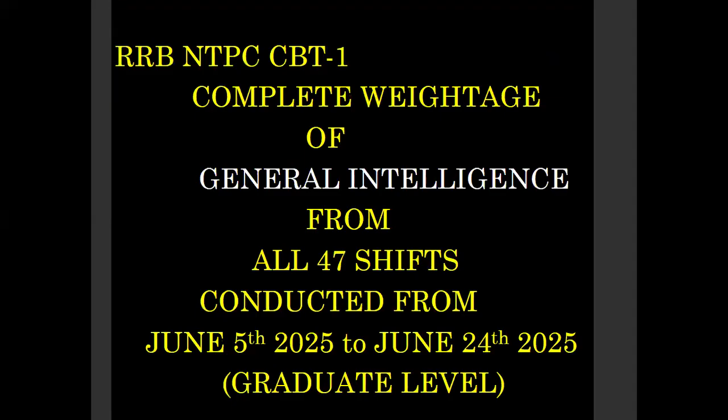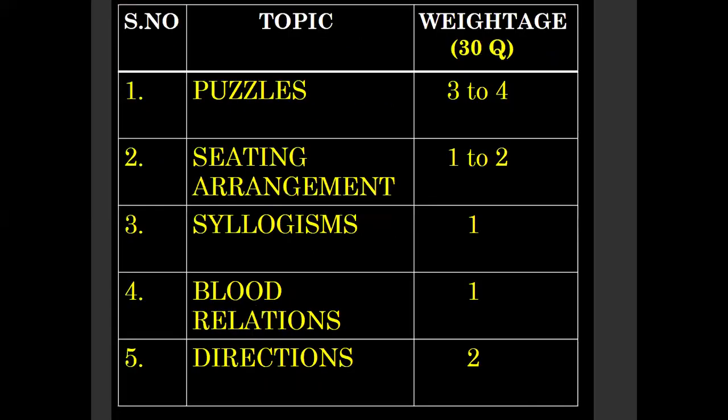Next, speaking about general intelligence, I took a rough weightage for each topic. First one, puzzles. Total 3 to 4 questions are asked in each shift. Next, seating arrangements. 1 to 2 questions are asked. Syllogisms, 1 question. Blood relations, 1 question. Blood relations is mostly coded blood relation, that means they use symbols like A plus B, A minus B, like that. Next, directions, 2 questions.